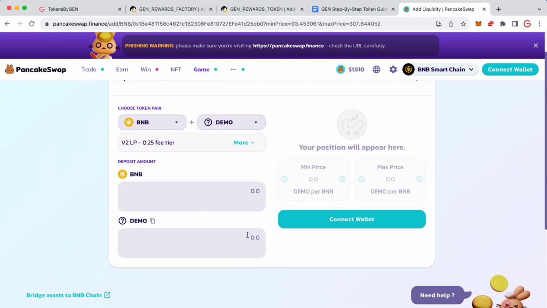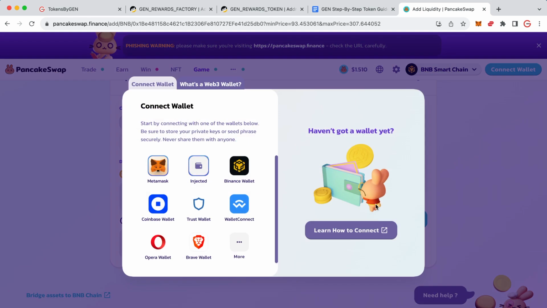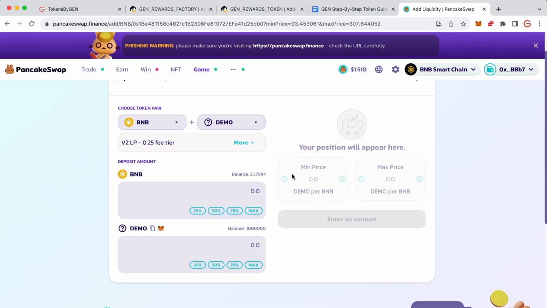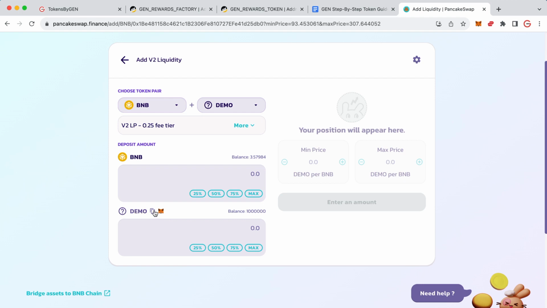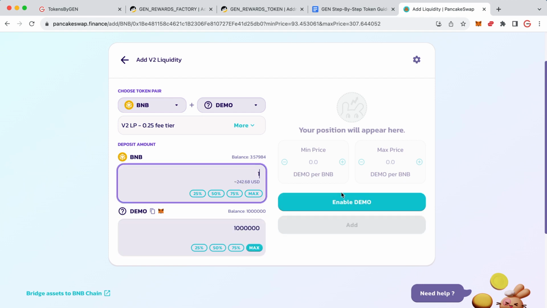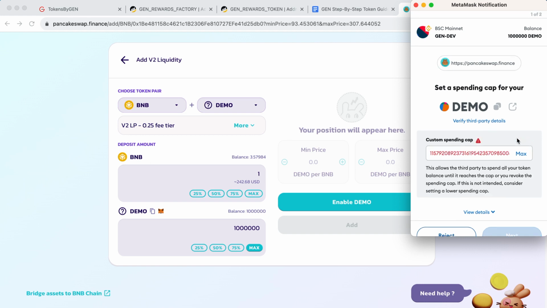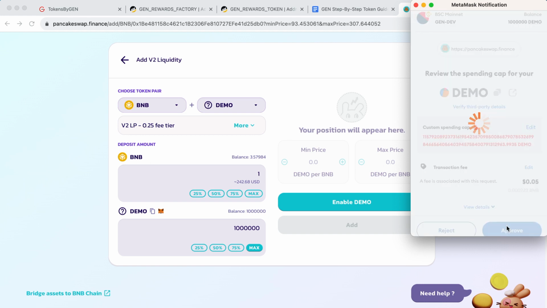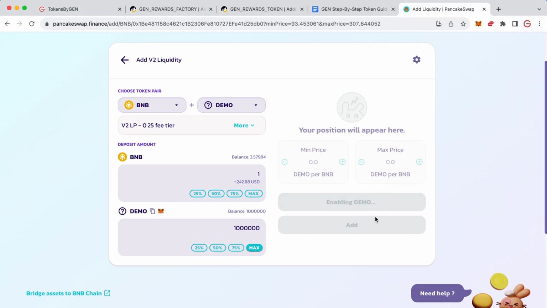You want to put in here, we've got to connect our wallet. So let's do that. MetaMask, there we go. So we want to put the tokens in here. So I'm going to add all of them. And I'm going to put 1 BNB. 1 is an absolute minimum. You probably want to go with a lot higher than that if you can afford. So you've got to enable your token, like so. Approve it. And then after it's approved, the little add button will turn blue and you click on the button and that adds your liquidity.